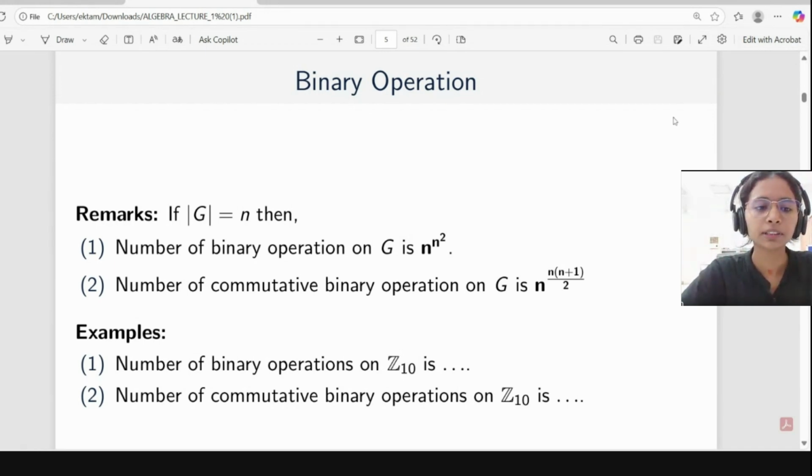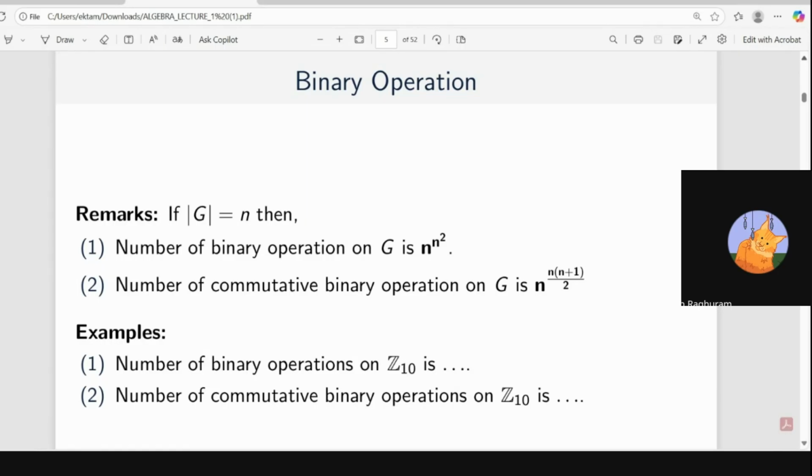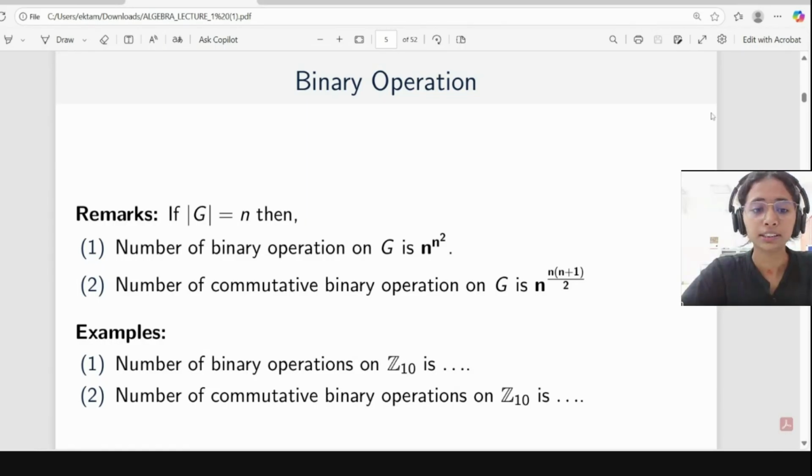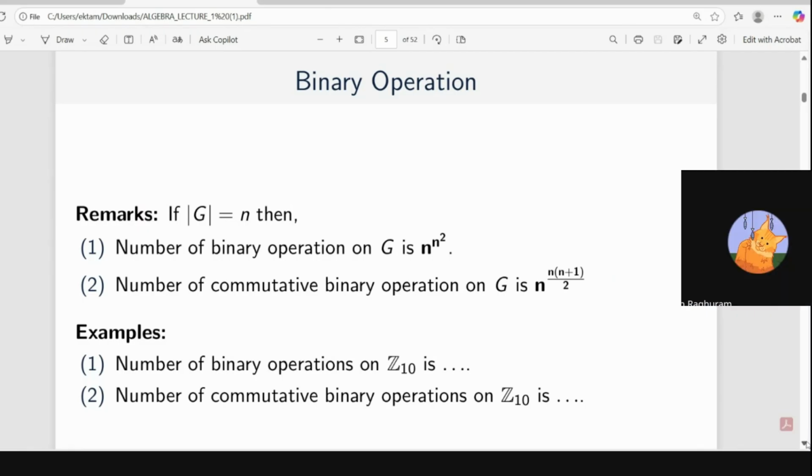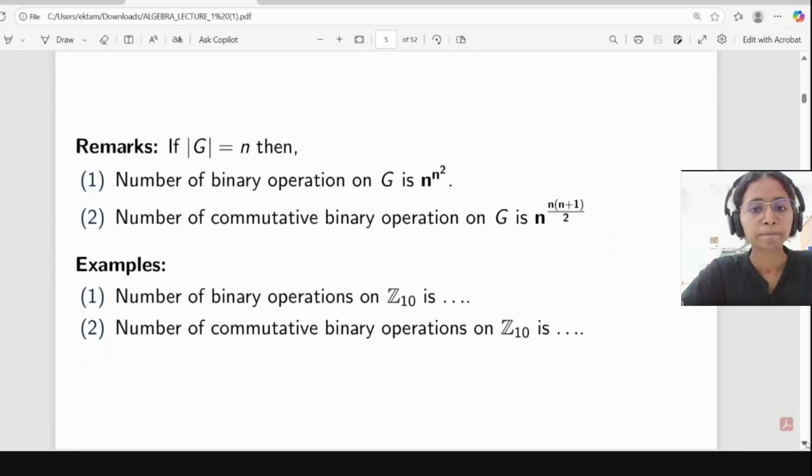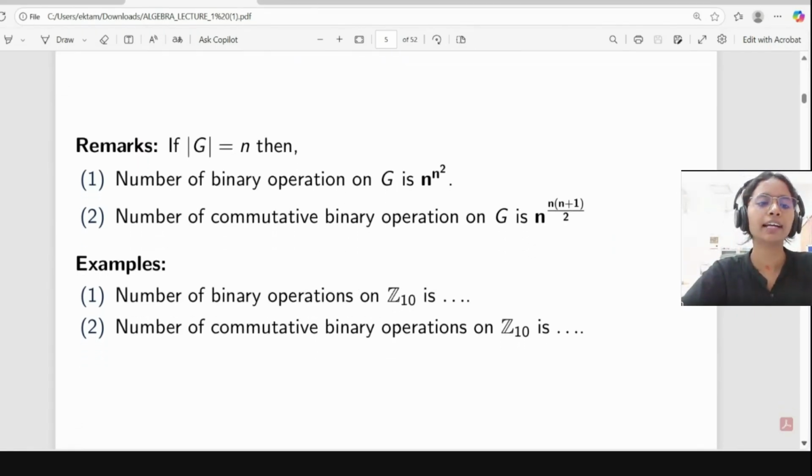So what will be the number of operations on Z10? 10 to the power 100. Yeah, correct. Similarly, we can find the number of commutative binary operations on Z10.